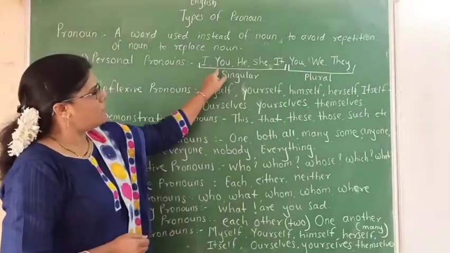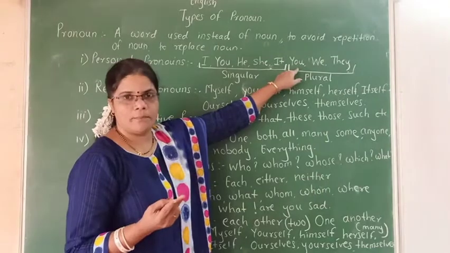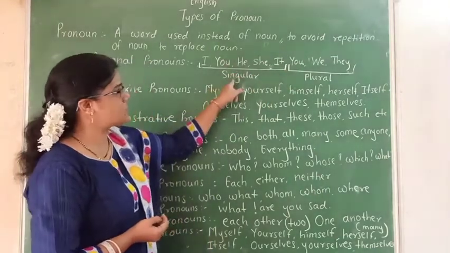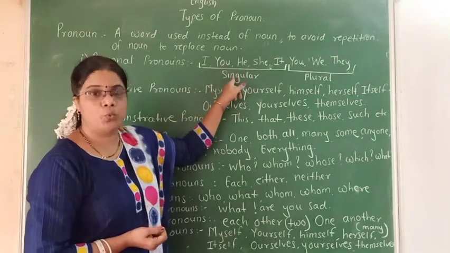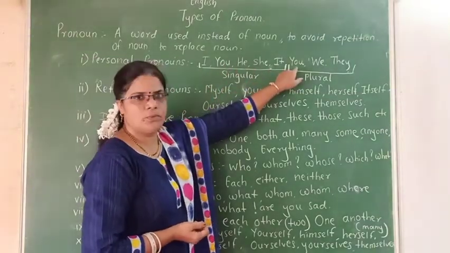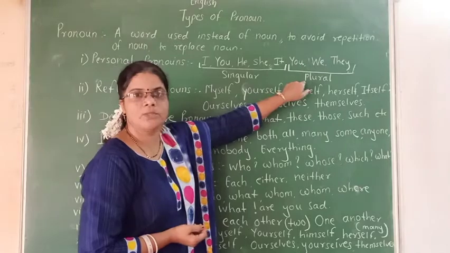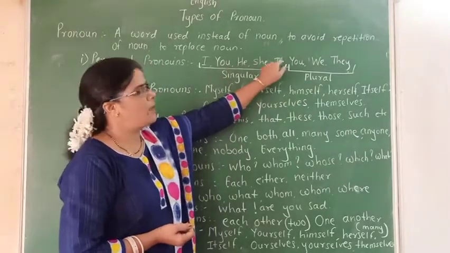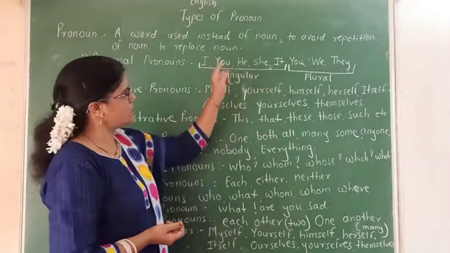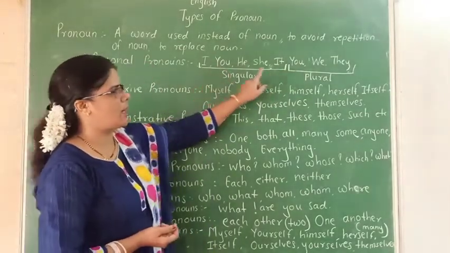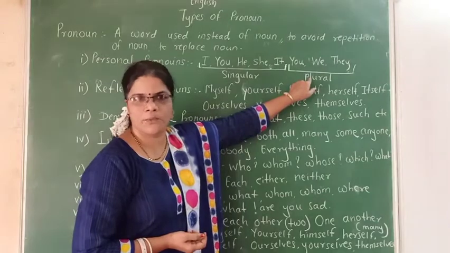Here, you and you are the same word, but here you is used as singular. In Marathi we call it 'tu', and here this you works as the plural personal pronoun, and the meaning of this you in Marathi is 'tumhi'. So these are the singular and these are the plural personal pronouns.